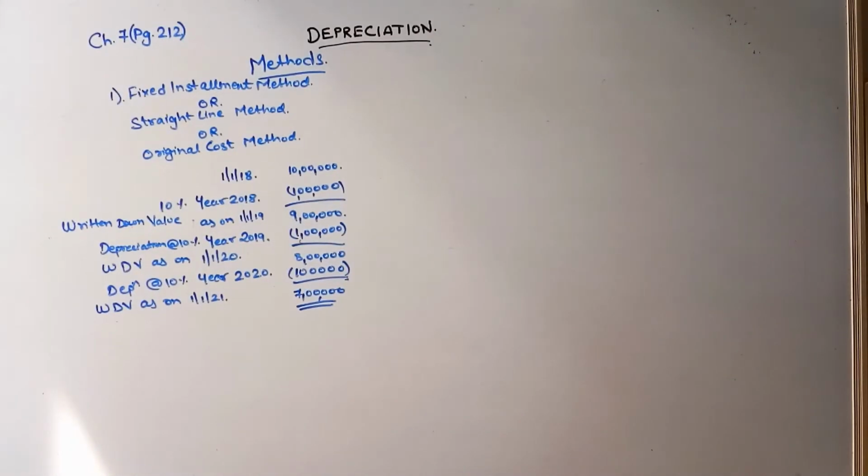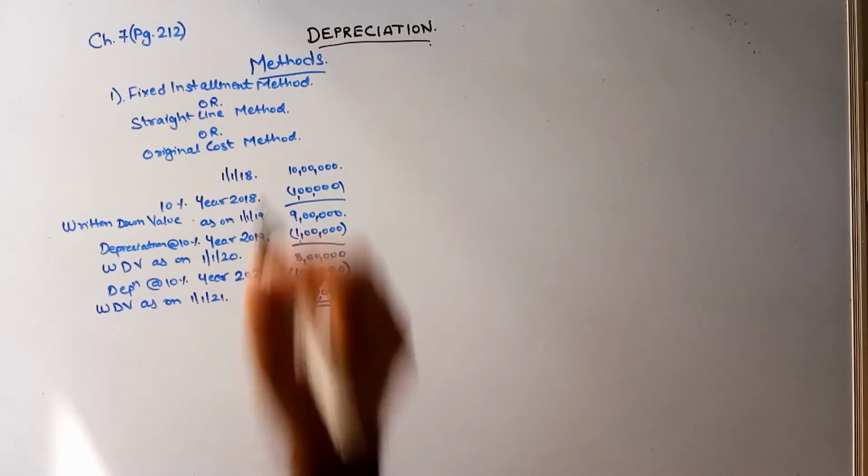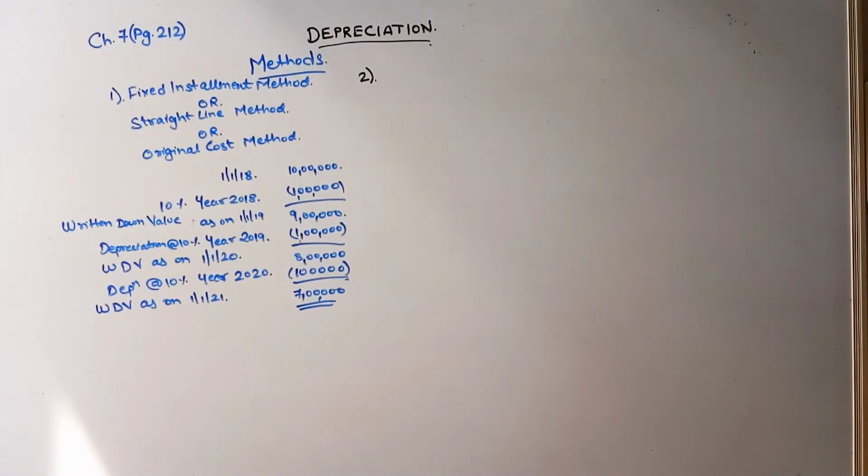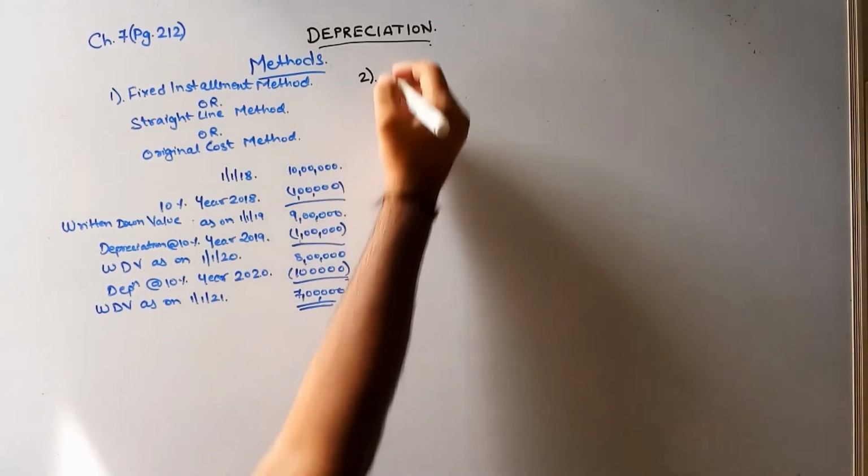Number 2. Just take another color. These are the two very important methods which are mostly followed by any organization, which you will be using in your practical life and in your exams as well. These are the major two methods of depreciation, which you will have to know thoroughly. The next method is written down value.